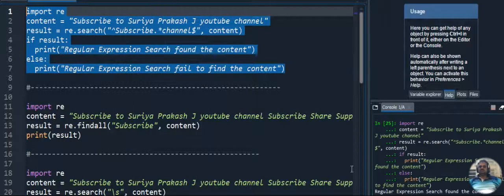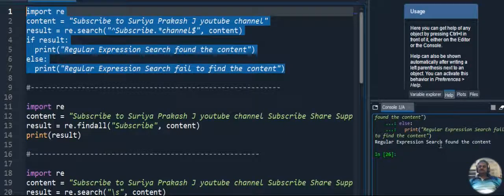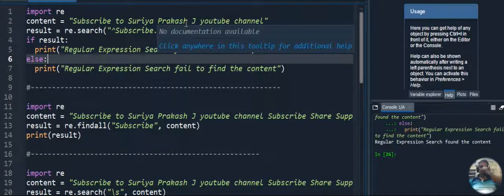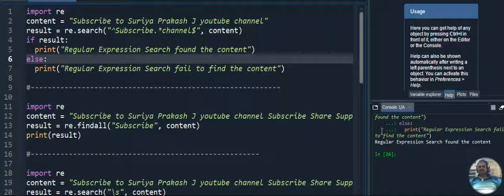I am executing this code. You can see "regular expression search found the content" because my first word and last word are available in the content, so it is showing the output as "regular expression search found the content".